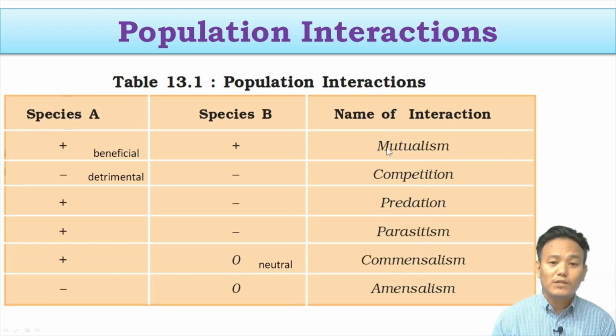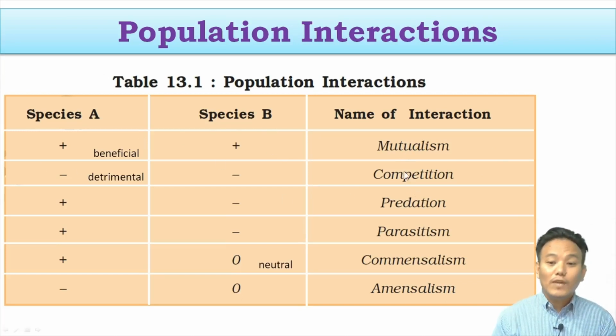What kind of interaction? If we look at mutualism, by looking at the symbols over here, in mutualism there will be two species interacting with each other. And in mutualism, both the species have got positive signs. Both species A and species B have got positive signs. And what does this positive sign signify? These positive signs signify beneficial. So when these two species interact with each other, they mutually benefit each other. So both the species are benefited, right? That is why it is called mutualism.